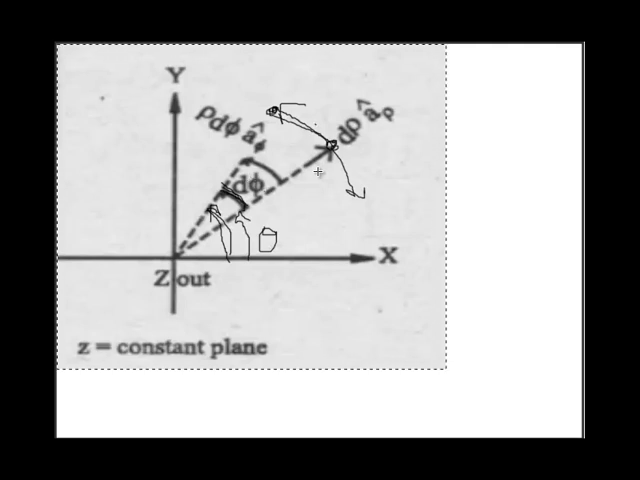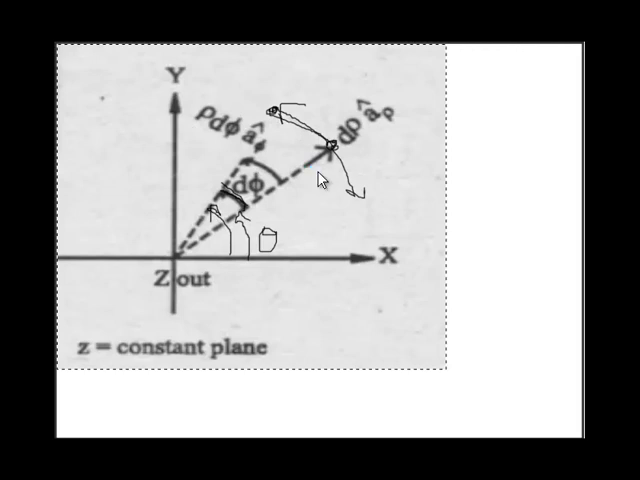So the differential vector in the direction of phi will be rho into d phi into a cap phi, where rho into d phi is the scalar component and a cap phi is the vector component of that differential vector. It is the differential vector in the direction of phi, given by rho d phi into a phi, where rho d phi is the scalar component and a cap phi is the vector component.